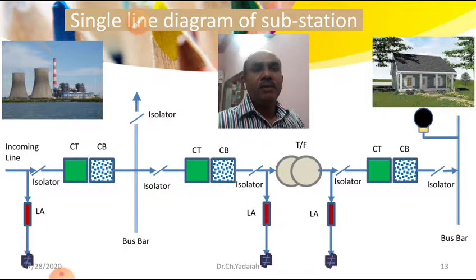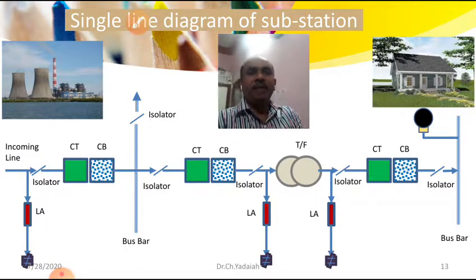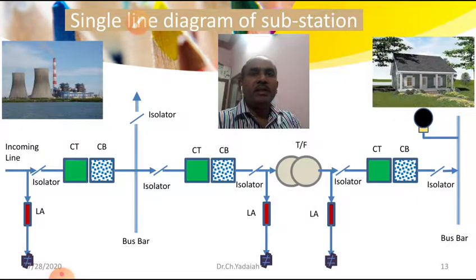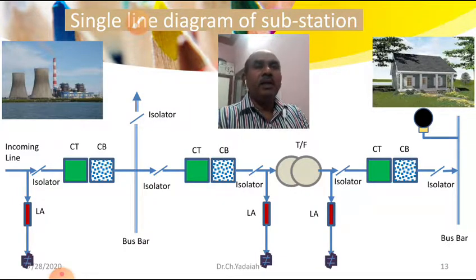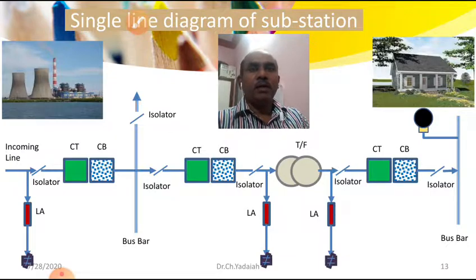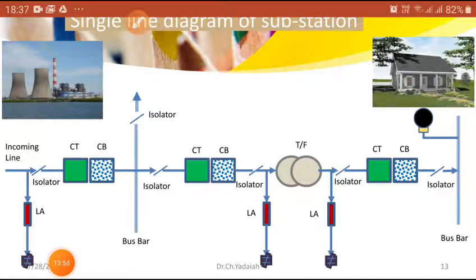Here, if you observe the single line diagram, what is happening? The incoming line is connected as it enters the substation. It is connected to the lightning arresters, which protect against any lightning discharge. Now you can see at a glance how the substation operates with the help of our switchgear and protective equipment. Here our switchgear and protective equipment are isolators, CTs, PTs, circuit breakers, and similarly lightning arresters. A similar arrangement you can see here.